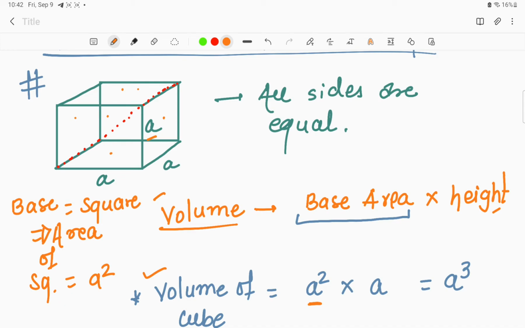It means that from 2 different points, how much bigger a rod in length we can place in that particular room, that is nothing but the diagonal.